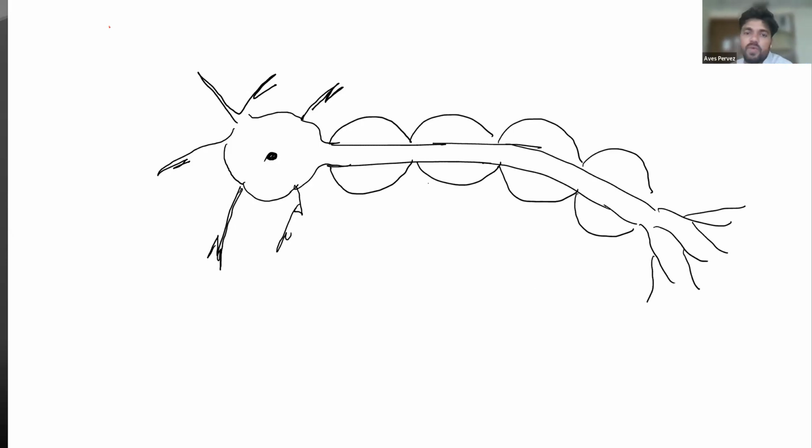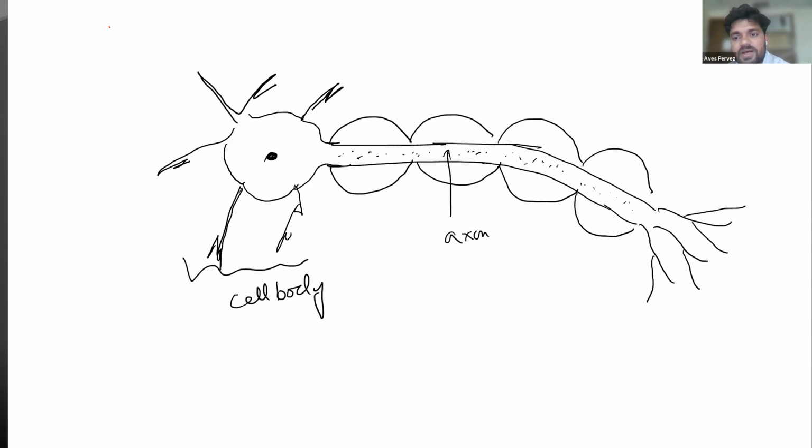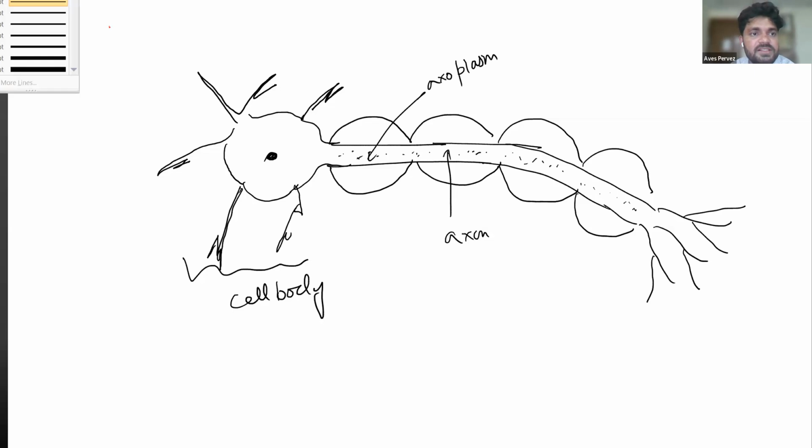Okay. Now, what is this? This is the cell body. This one is the cell body. Okay, and here you see that this is axon, and it is filled with a specialized fluid called axoplasm. This is a specialized fluid, we call it axoplasm. And here are specialized cells.